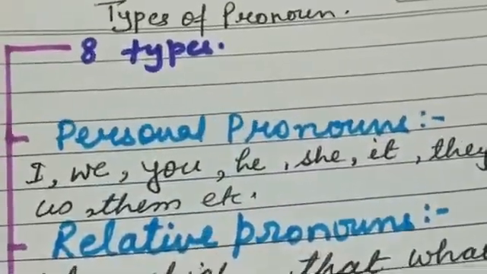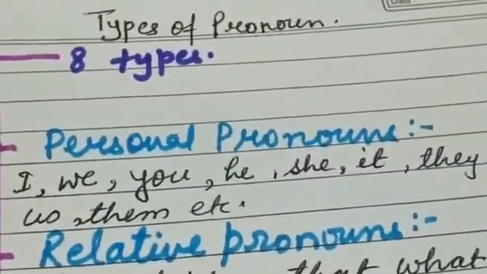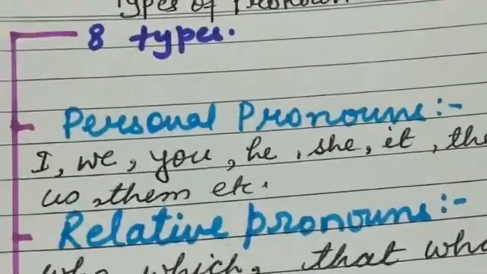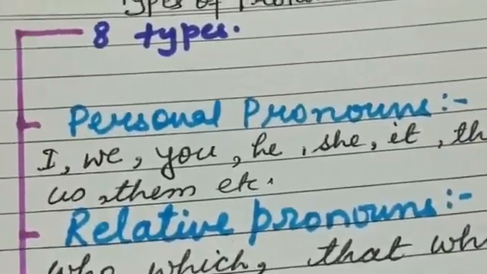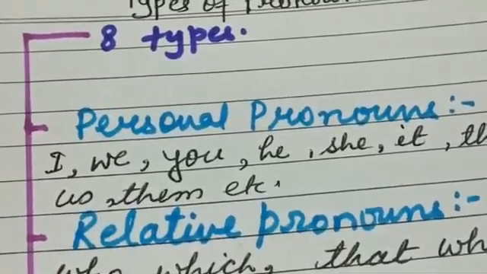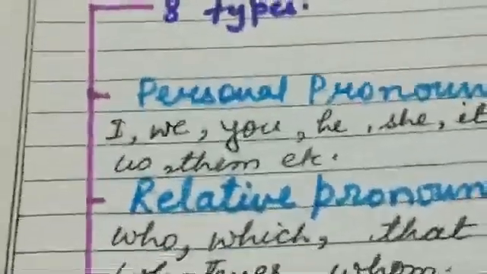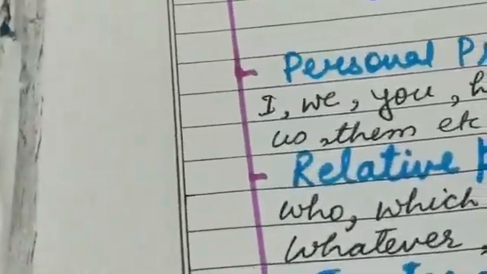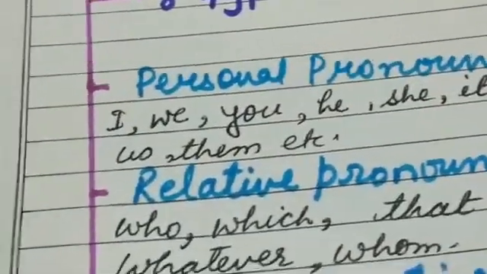Pronouns are of several types. Out of these we will discuss today 8 main types. First comes the personal pronoun. Personal pronouns are used for persons or things. Like I bought a cake. So I is a personal pronoun.